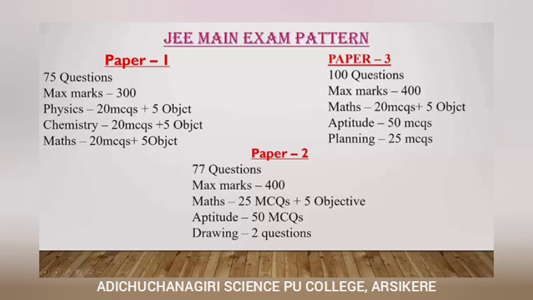Then paper 3 has totally 100 questions and the maximum marks is 400. Again there are 3 parts here: mathematics, aptitude and planning. Mathematics carries 20 multiple choice questions and 5 objective questions. Aptitude has 50 multiple choice questions, and planning has 25 multiple choice questions. So this is the exam pattern for JEE Main.